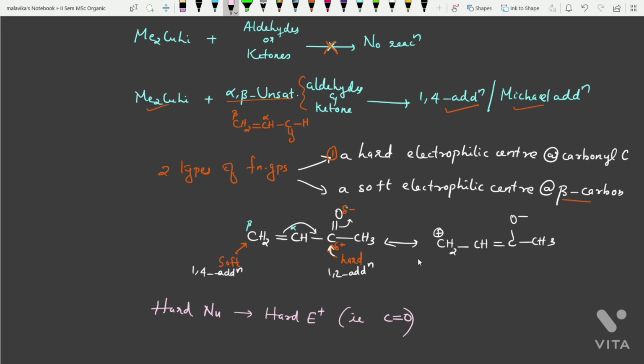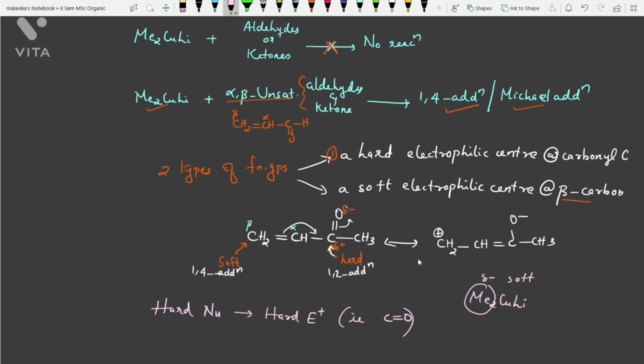And soft nucleophiles will react at the beta carbon. Here in the Gilman reagent Me2CuLi, this methyl is a soft nucleophilic center. That is why it is attacking at the beta carbon.